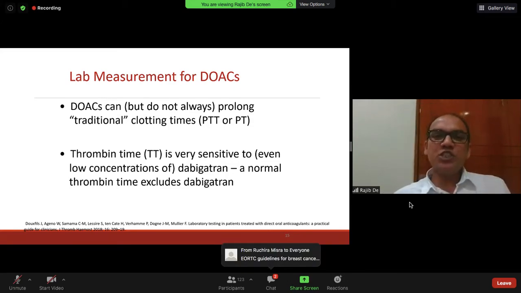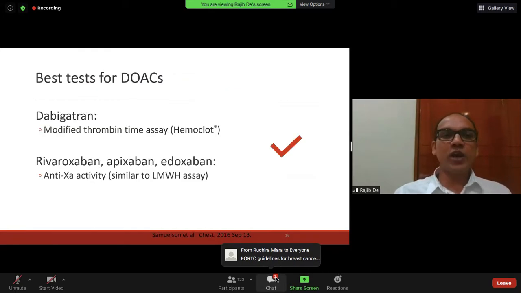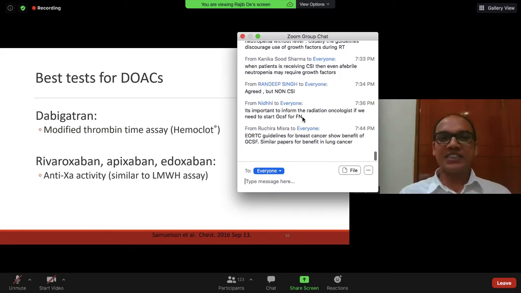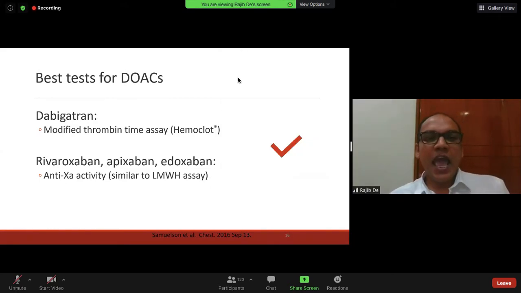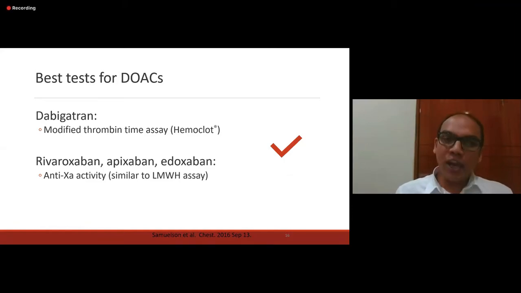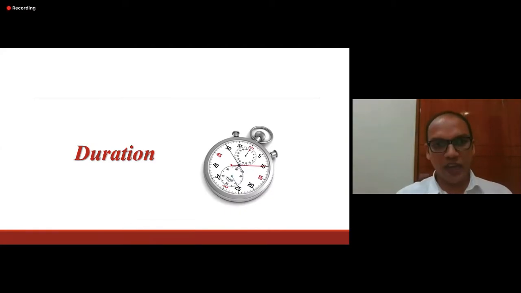But thrombin time is very sensitive to the presence of DOACs, and that's why a modified thrombin time assay can be done for lab monitoring, but it is rarely required, especially for dabigatran. And anti-Xa activity can be measured for lab monitoring of the DOACs. But again, it is not frequently required because we may not regularly need to monitor these DOACs.